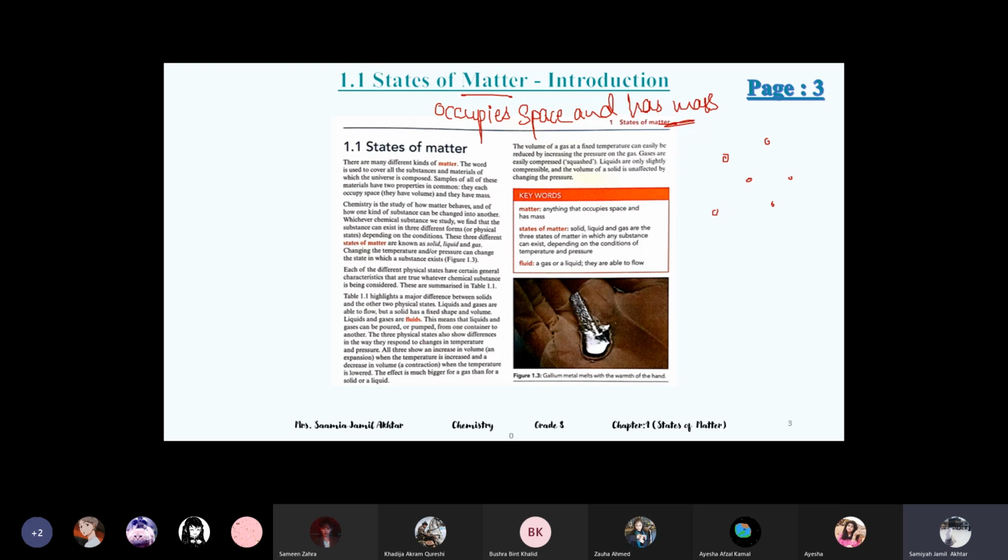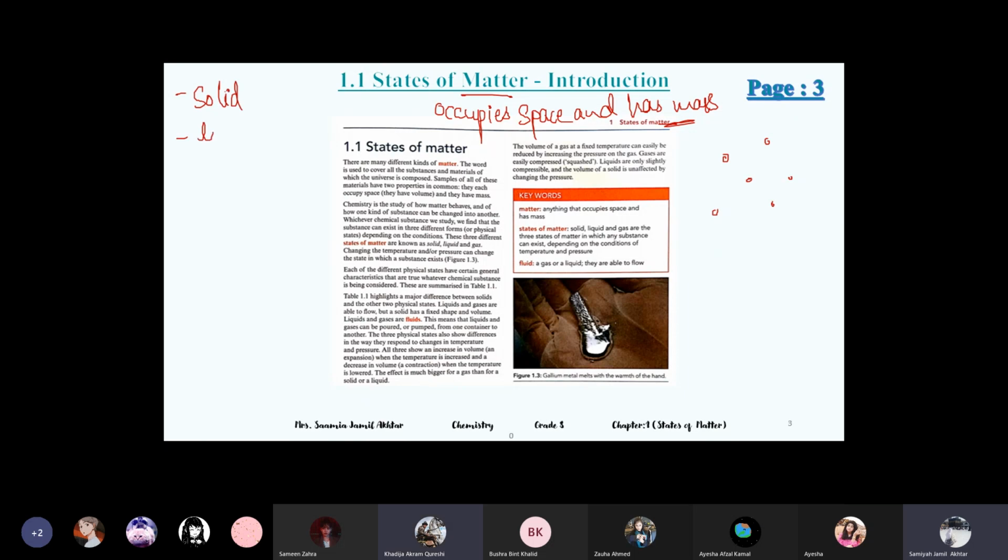So chemistry is basically the study of matter, the changes which happen in matter, and how it reacts to certain conditions, how it reacts to temperature, pressure, different volumes. Its color change, state change, all of these things we will study in chemistry. That is why every grade of chemistry starts from matter, states of matter.